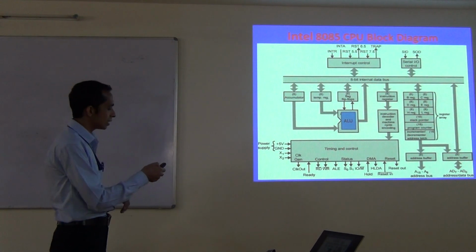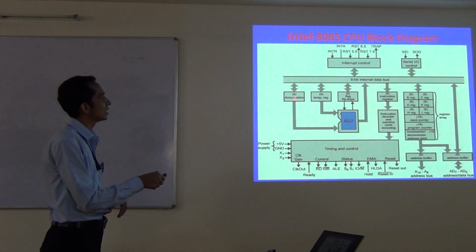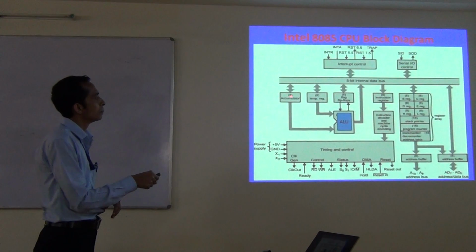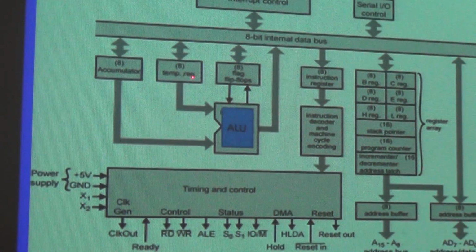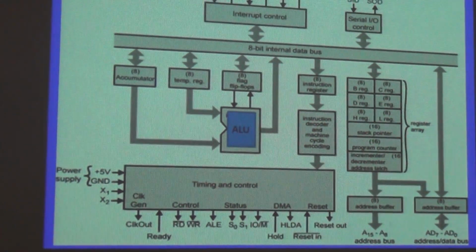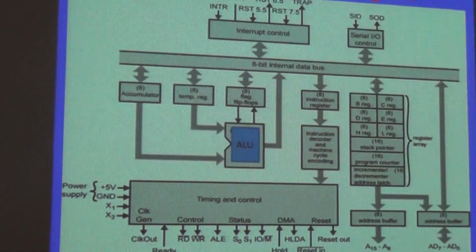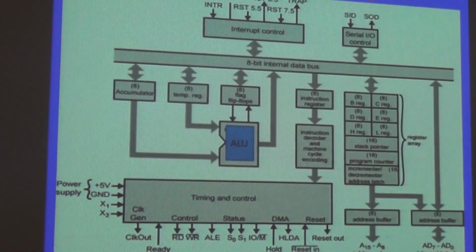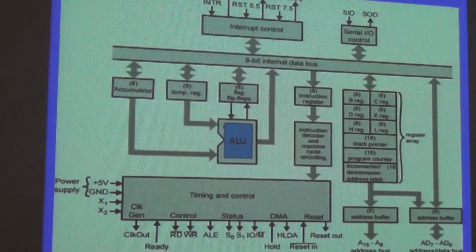Then if I go to the supporting elements of this ALU, you will see one accumulator is there, which is written 8, meaning it's an 8-bit element. Another temp register is there, also written 8, meaning it is also an 8-bit element. Why am I saying element? Because those are available in the register section. Those come under the register cell. I will discuss the accumulator and temp register in detail within the register section.